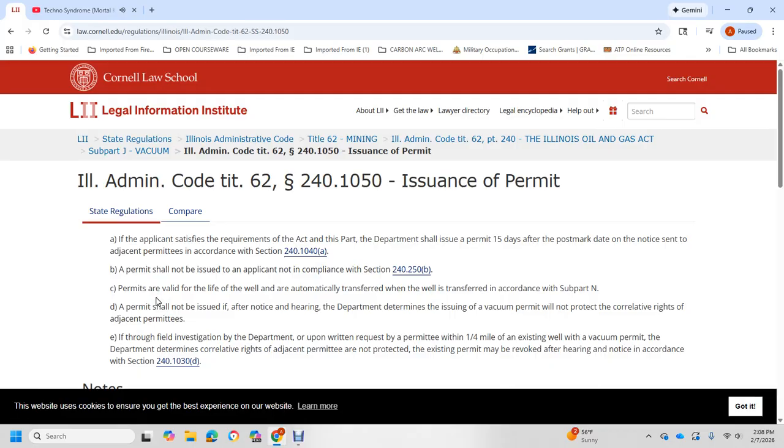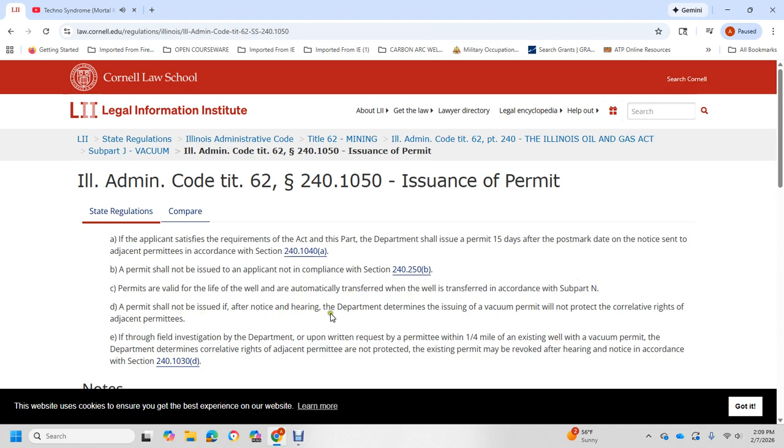Issuance of permit. If the applicant satisfies the requirements of the act, the department shall issue the permit 15 days after the postmark of the notice of the application to adjacent permittees in accordance with Section 240.1040A. A permit is not issued for an application not complying with Section 240.250B. The permit is valid over the life of the well and automatically transfers with the well, with the transfer in accordance with Subpart N.